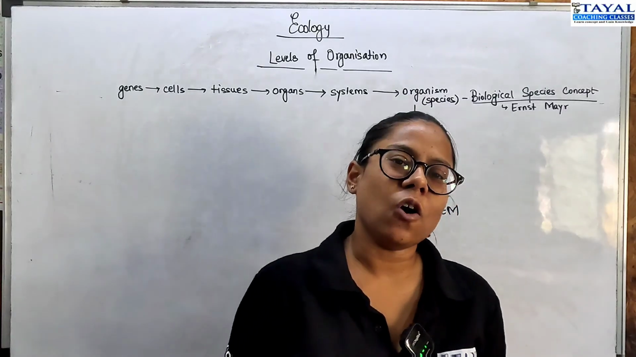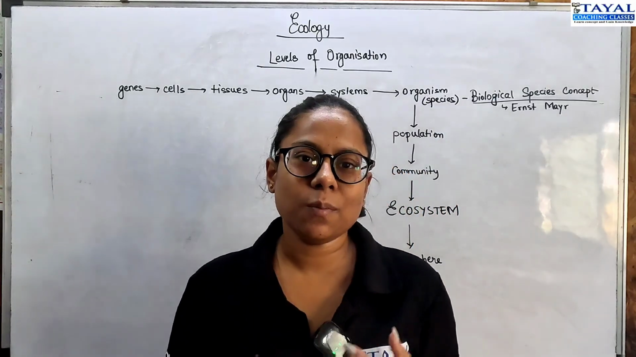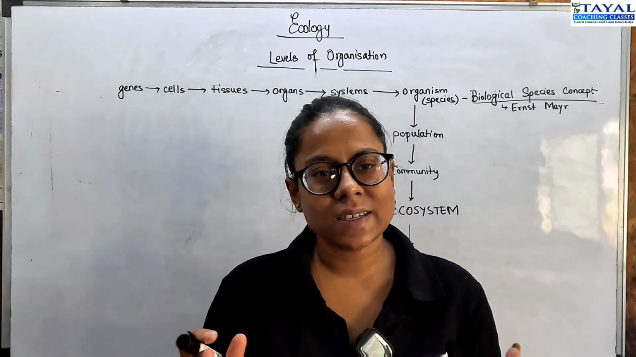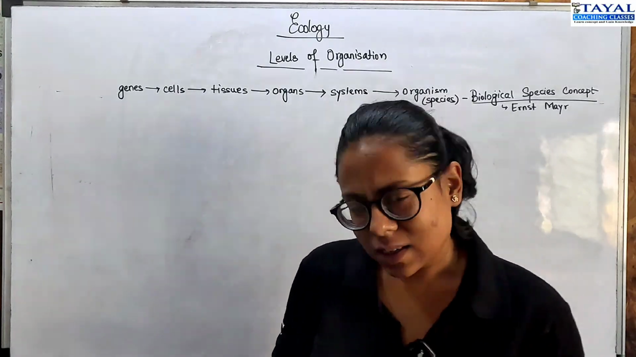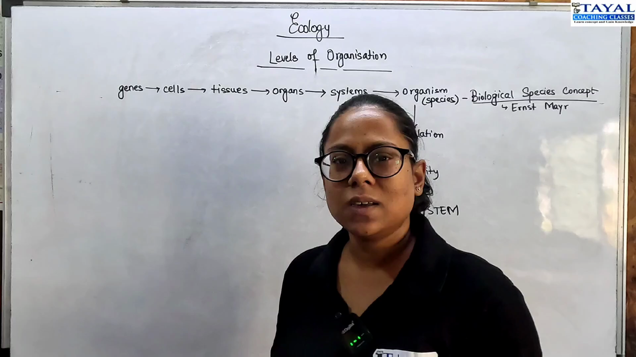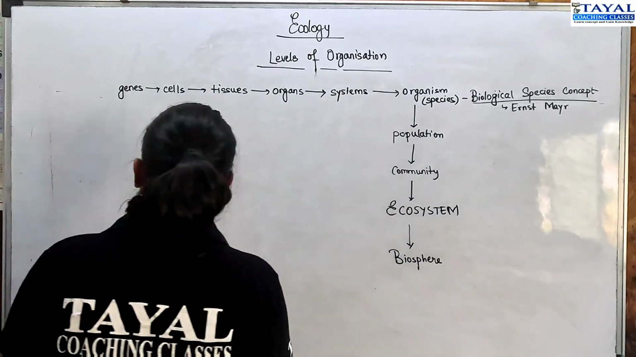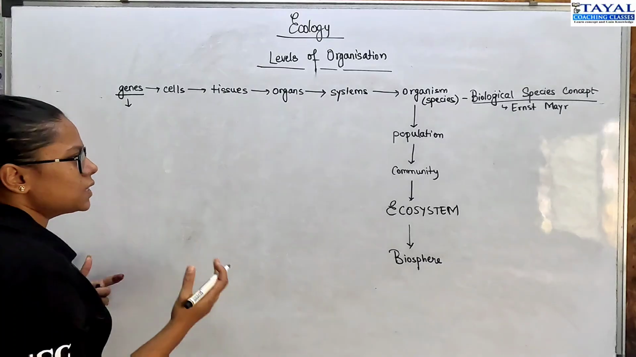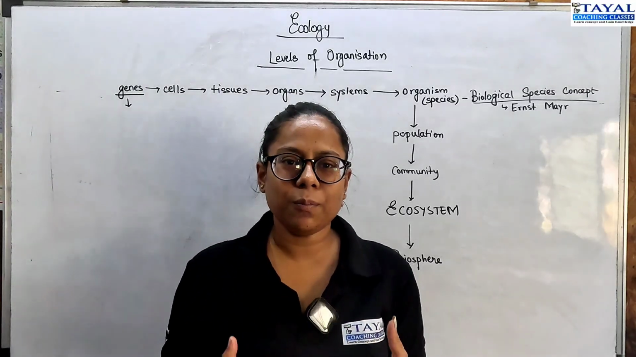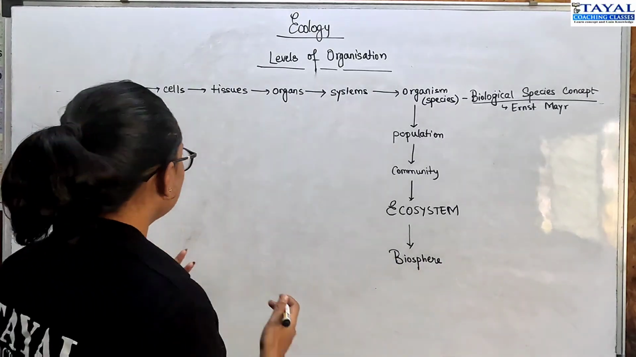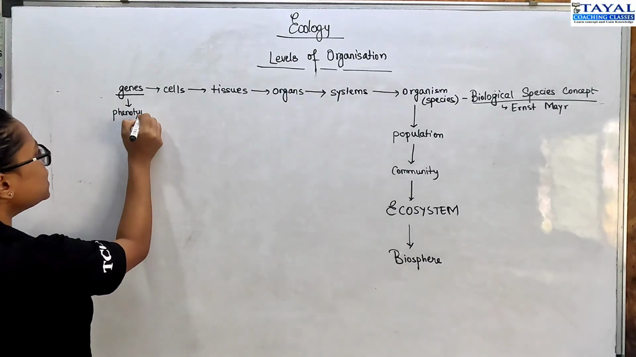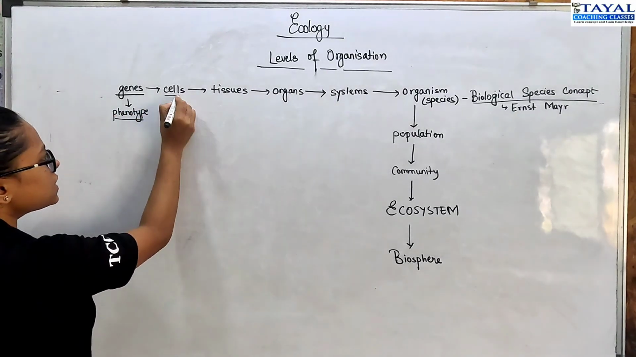So what is ecology? To understand ecology, it is very important to understand the organization that happens in the living world. The beginning of it is pretty basic, which I'm sure all of you know. So we start with genes, right? Genes are your basic blocks which make up your constitution, right? It gives you your phenotype.